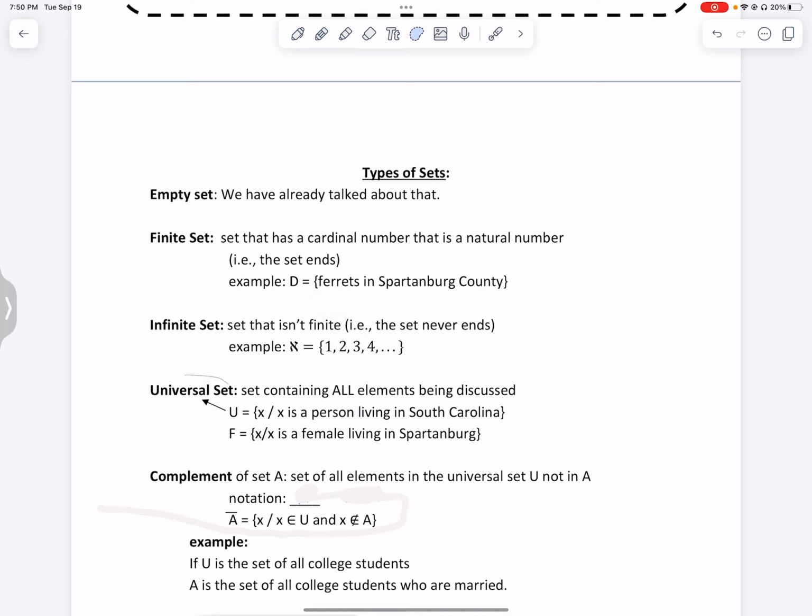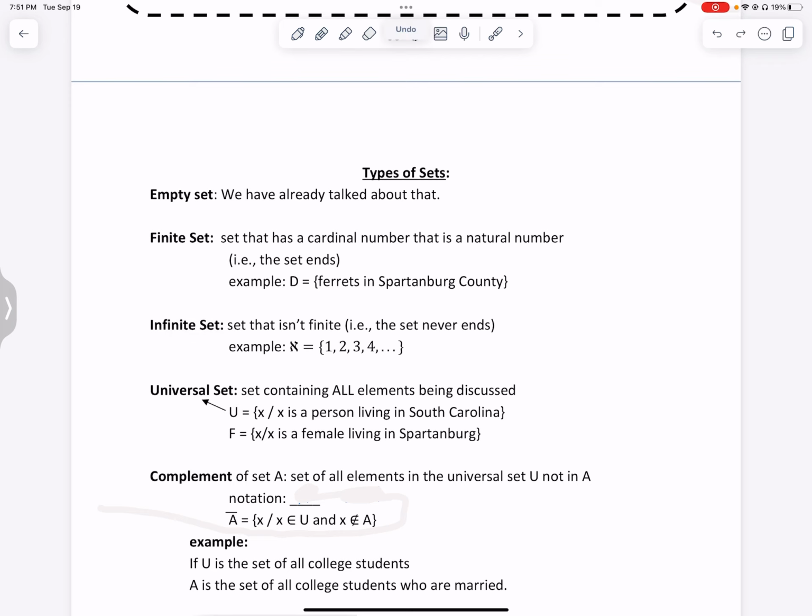All right. We also have what's called the universal set. The universal set is the set of all the elements that are being discussed. So if we are talking about people that live in South Carolina, then the universal set would be the set of everybody living in South Carolina. Okay. If we were just talking about women that lived in Spartanburg, then the universal set would just be females in Spartanburg County. So the universal set depends on what you are talking about.